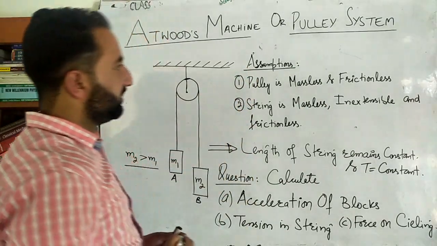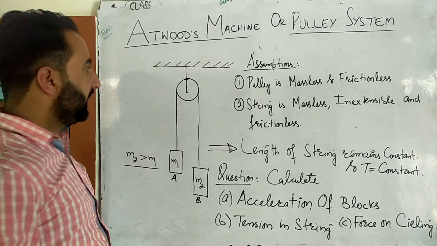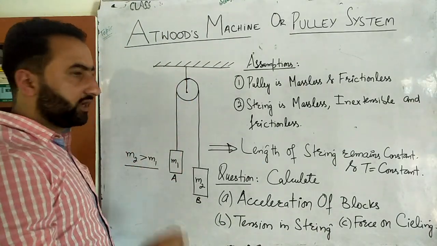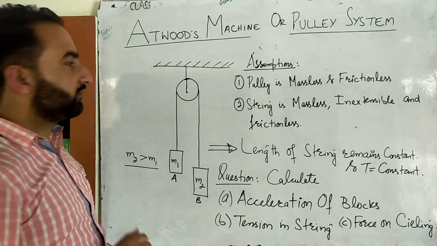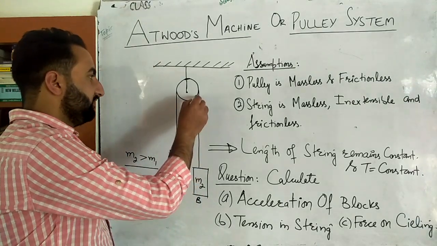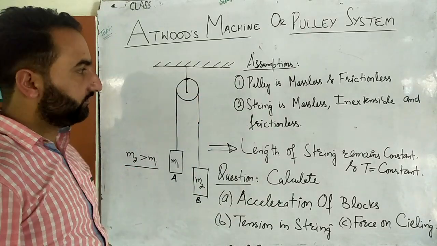Then these are the assumptions. Assumption number one is that the pulley is massless and frictionless. This implies that the mass of this pulley is very small compared to the mass of the two individual blocks. It's also frictionless, so there is no force of friction between this string, this thread, and this pulley.